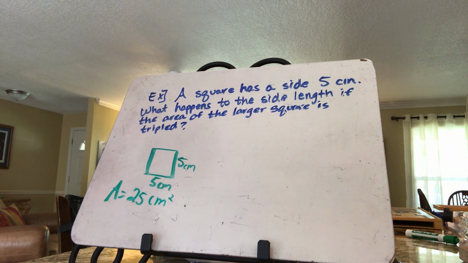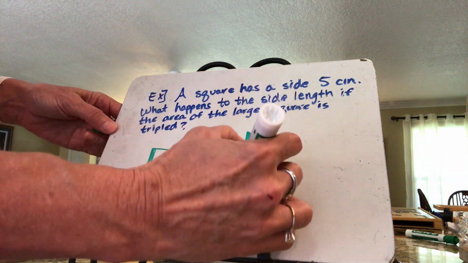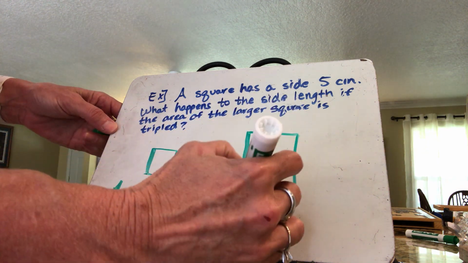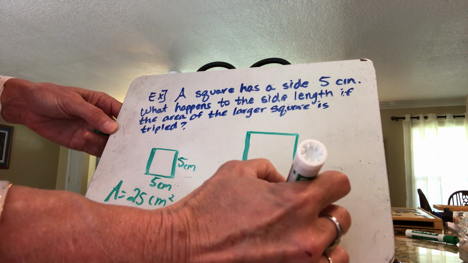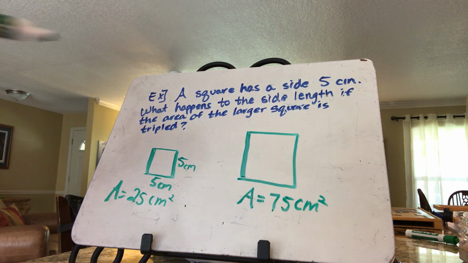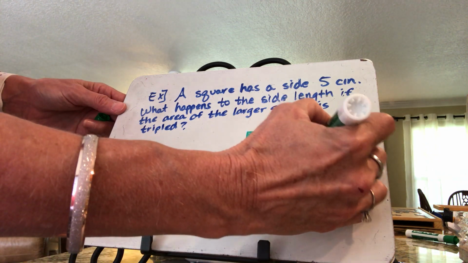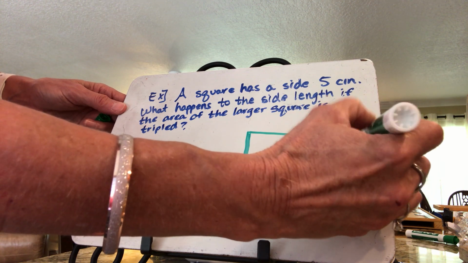Okay, and then I'm looking at saying what happens to the side length if the area of the larger square is tripled. So if I tripled the area, it was 25, that would mean the area here is 75 square centimeters. Okay, so now I know that these sides have to be the same, so I'm really just saying what times what is equal to 75.